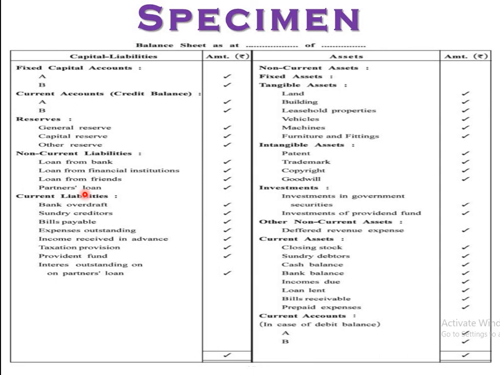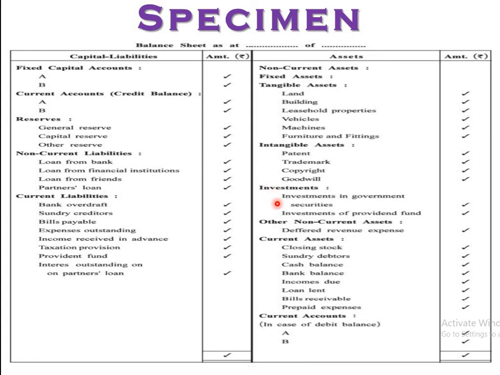Asset side, non-current assets, starting with the fixed assets. Tangible: land, building, leasehold properties, vehicles, machinery, furniture and fittings. Intangible: can't see them, patent, copyright, trademark, goodwill, only four. Investments: investment in government securities and investment in provident funds. I told you it will come three times.